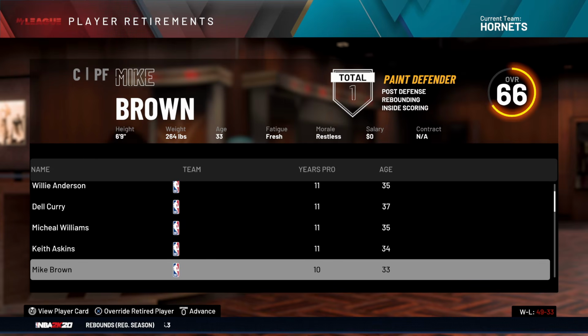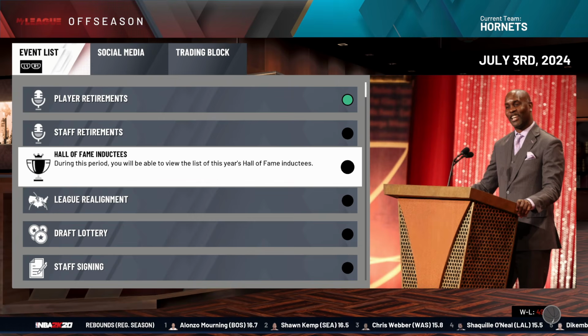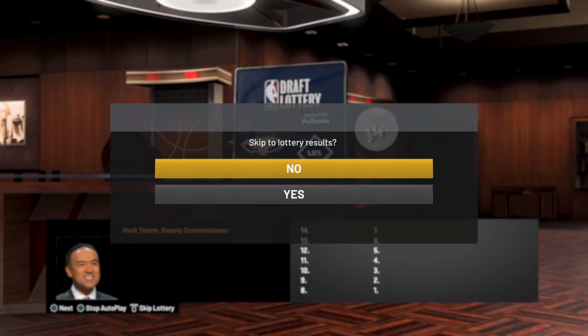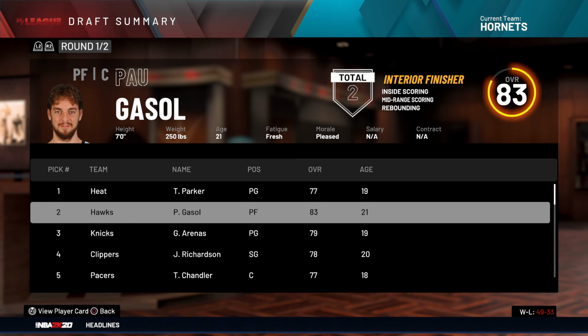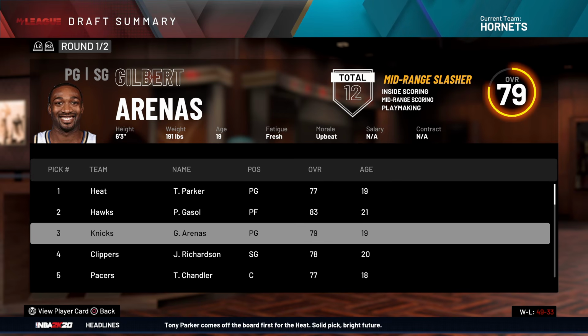Yeah, Hakeem goes out on a not so positive note, but hey, you instead won what, 4 rings? Indiana, yeah, Reggie's probably not holding it down for you guys, unless he could have left and I just didn't realize. Wait, the Heat have the first pick? Oh yeah, right, Alonzo left. Patrick Ewing retired to the Knicks up here as well. Tony Parker goes first to the Heat, then Pau Gasol to the Hawks, and Gilbert Arenas to the Knicks.